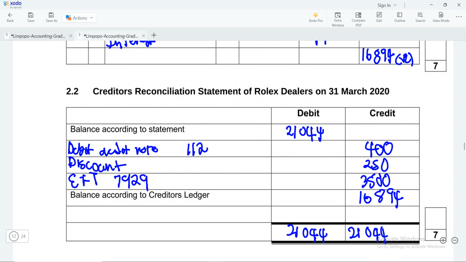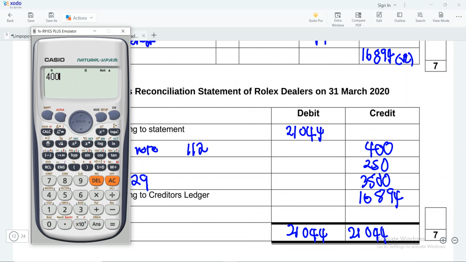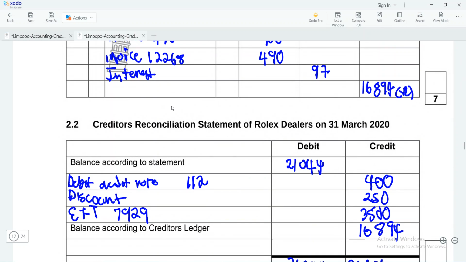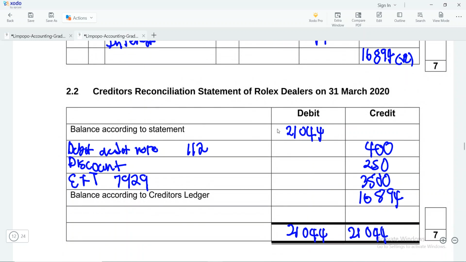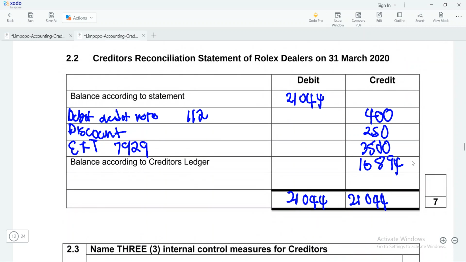Okay, now let's check if we add this, if they will be the same. So 400 plus 250 plus 3.5 and then plus 16,894, you see it's 21,044. So these things are both balancing. The ledger says our balance is 16,894. Even the statement will say that our balance is 16,894.